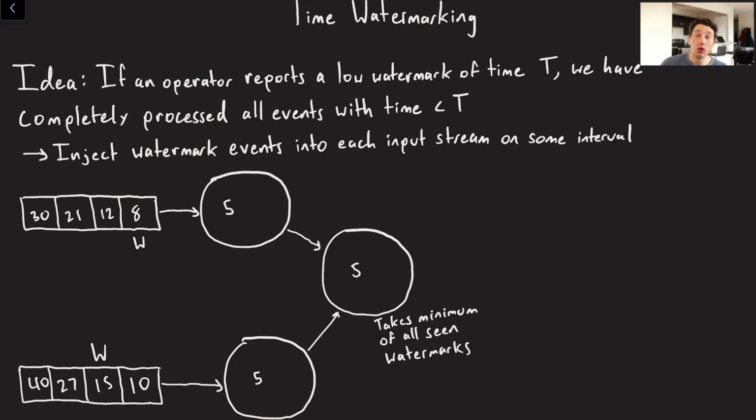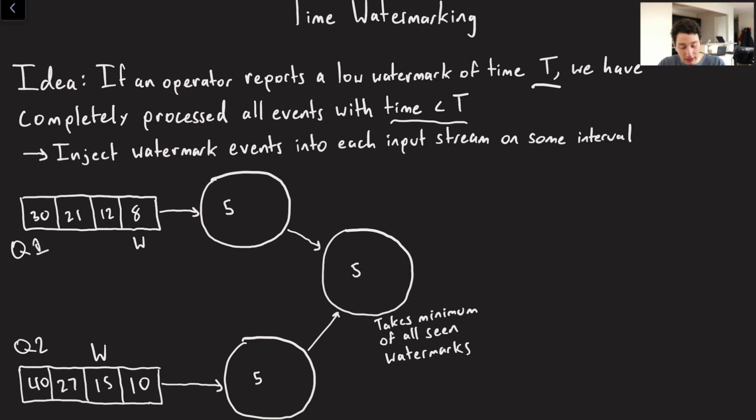So if we have some operator and we have something called a low watermark for it. If an operator says, hey, my current low watermark is time t, we know that we've processed all of the events in Flink that have possibly come through with a time less than t. Right? So it's a low watermark. It is a minimum bound of events that we could have processed. So the idea here to compute this at every single operator is to basically just inject a watermark event into each input stream and do so on an interval.